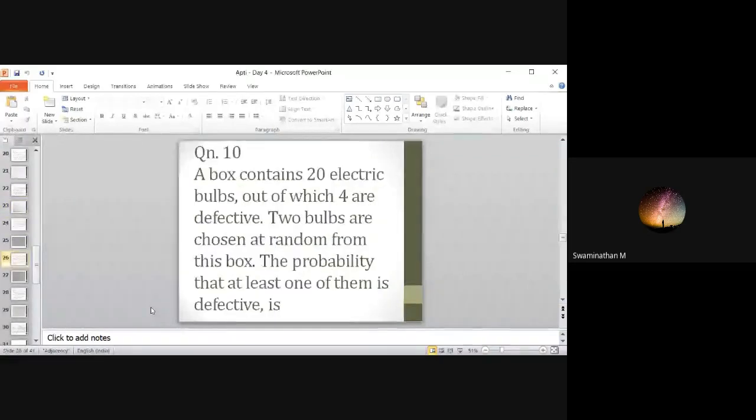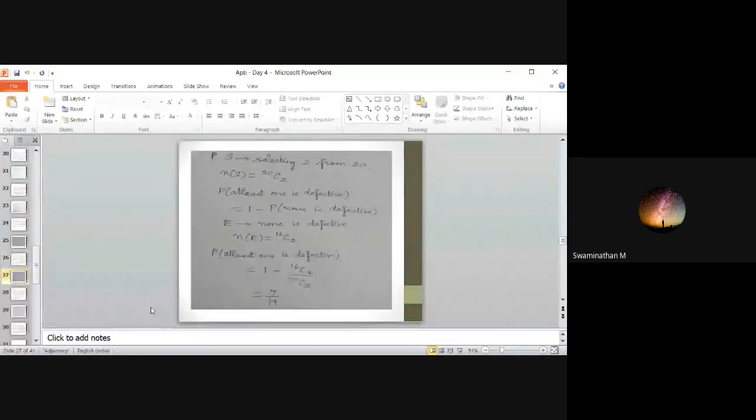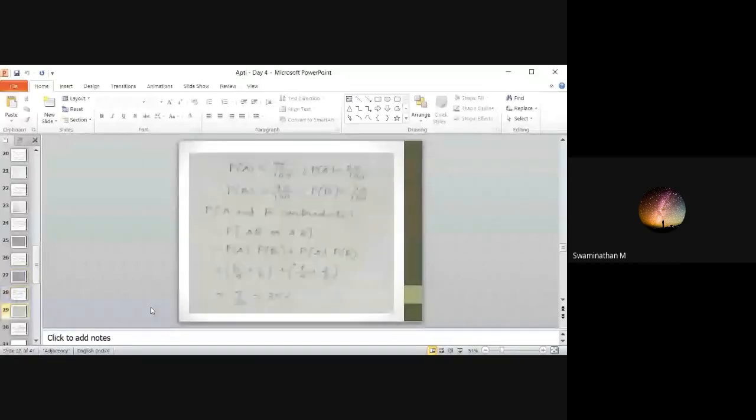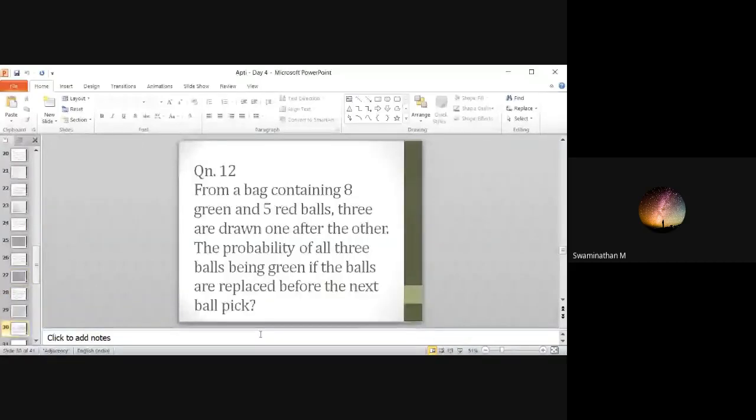And in probability, this problem is very effective. Many times these kinds of problems can be asked. We are going to see it now. Replacements. Please note this: whether the balls are replaced or are not replaced.